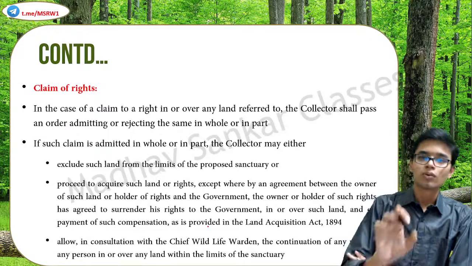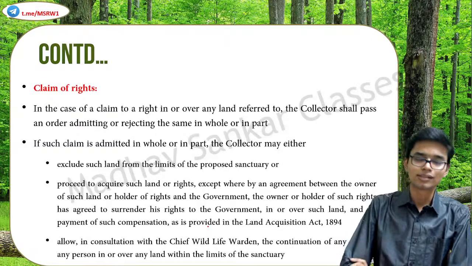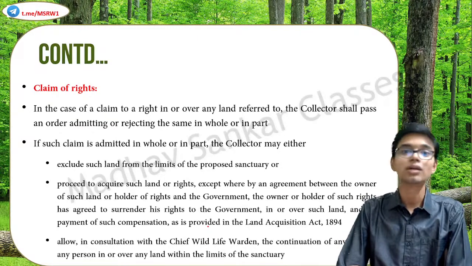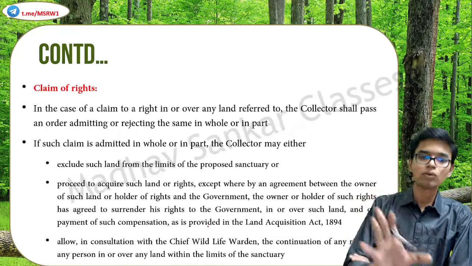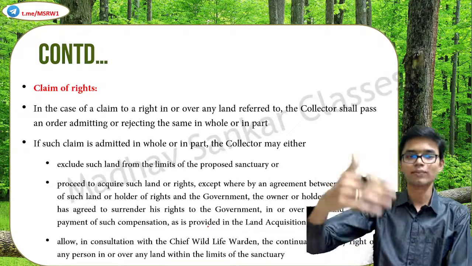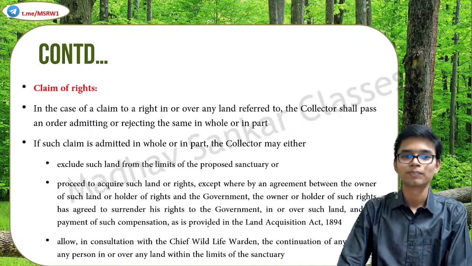Now, how do you claim these rights? I told you how these kinds of claims are made, and how the government settles these claims. But what is the procedure of making these claims? Or what happens when these claims are made?